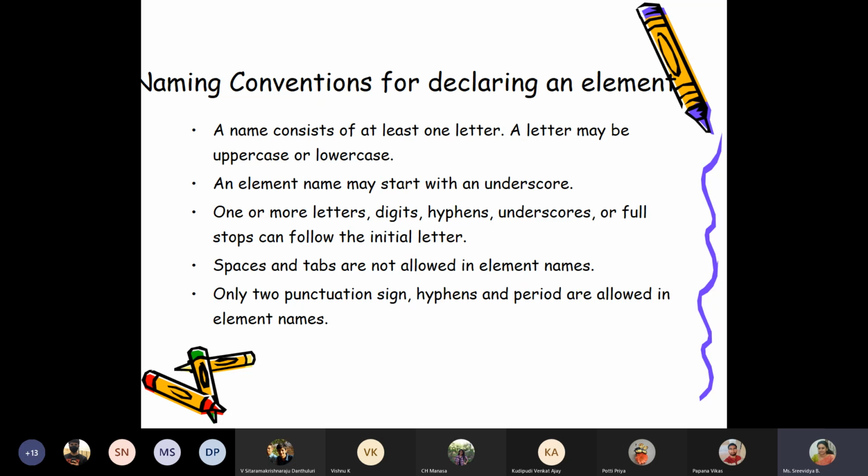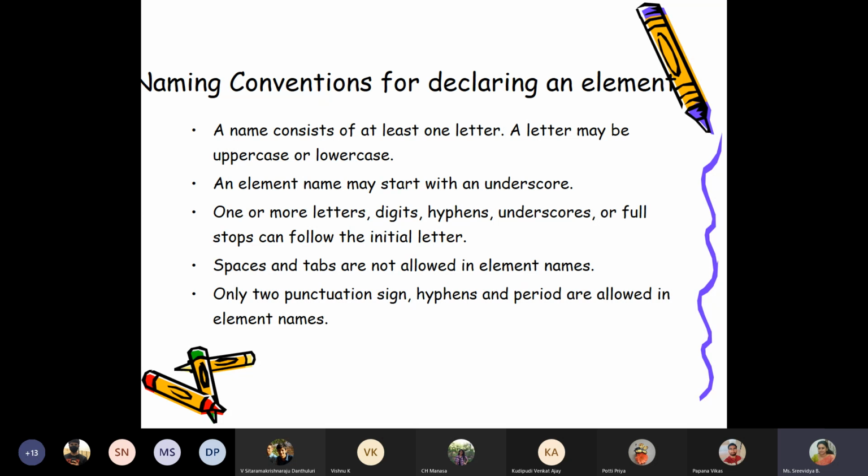There are some naming conventions for elements. That means a valid element name will follow these rules. It should consist of at least one letter, which means 1, 2, 3 is not a valid element according to DTD, but A123 can be considered. And that letter may be uppercase or lowercase, no difference. I'm not saying that it is not case sensitive. I'm saying you can use uppercase or lowercase.